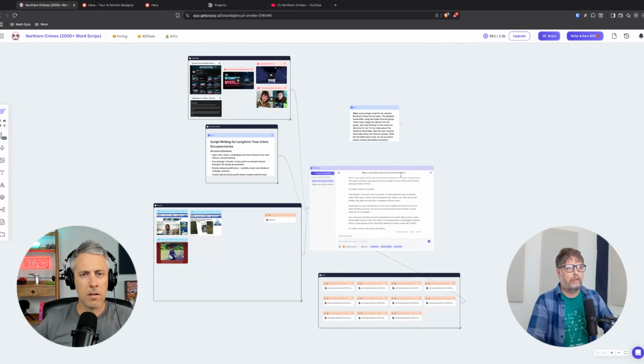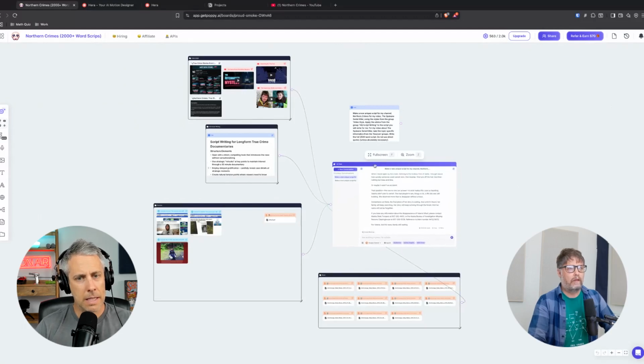Right here you have, this is like Chat GPT. This is where you put your prompts, but you can hook different bits of information up to it. For example, up here, these are the styles that I want Poppy AI to draw from. I've got a screenshot of Northern Crimes, the about section of Northern Crimes, and then a couple different videos that I think are what I want the AI to emulate, the style. So that's one group.